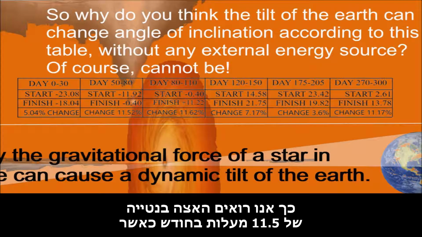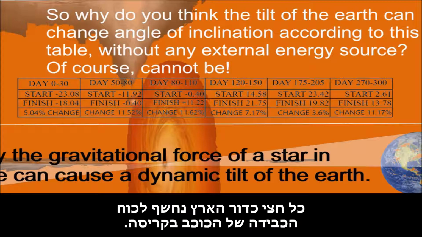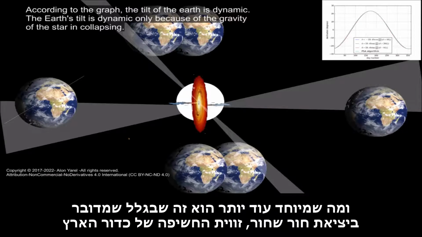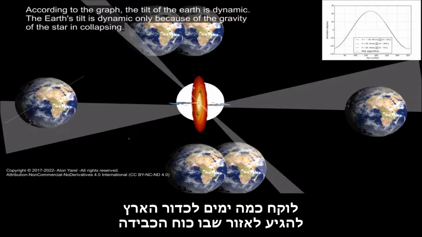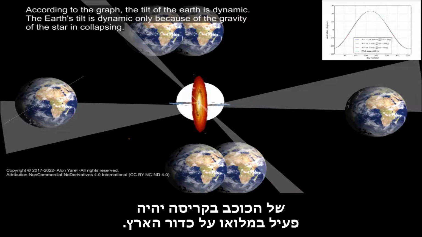That is why we see an acceleration in the inclination of 11.5 degrees per month when the whole half earth is exposed to the gravity of the star in collapse. And what's even more special is that because it's a black hole exit, the Earth's exposure angle to the gravity of the star in collapse does not instantly maximize, just as the graph indicates. It takes several days for Earth to reach an area where the gravity of the star in collapse is fully active on the Earth.